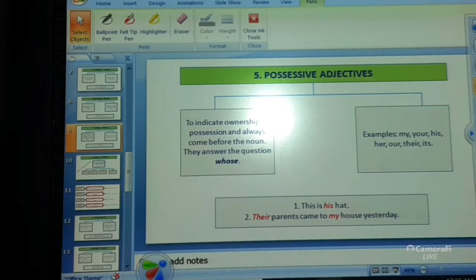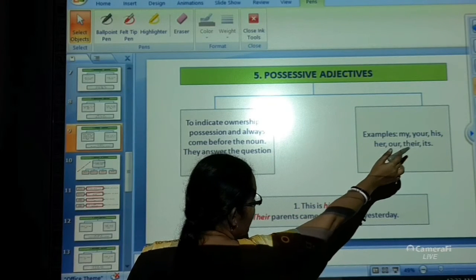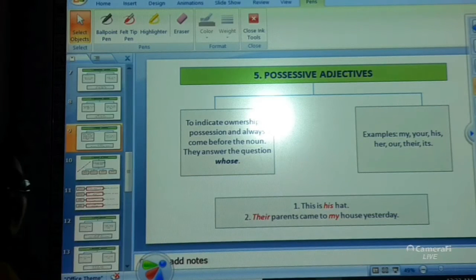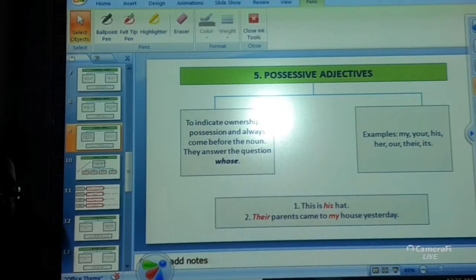The words which are mainly used for the possessive adjectives are my, your, his, her, our, their and its. These are the words which show the possession. Alright. Now you can see two examples over here. This is his hat. When I am stressing on the word his over here, that means I am talking about one specific hat which belongs to somebody else. That means the hat is the possession of somebody else. The hat belongs to somebody else.